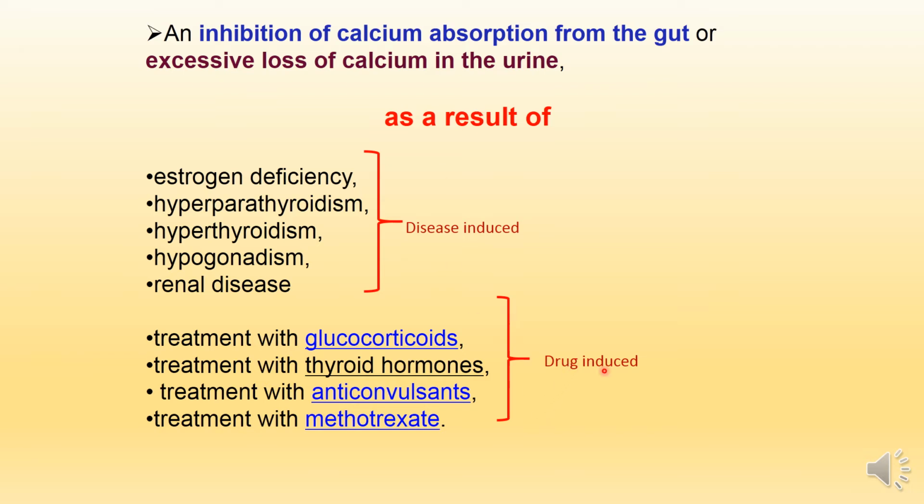While in drug-induced osteoporosis, some drugs cause osteoporosis, like treatment with glucocorticoids, thyroid hormones, anticonvulsants, or methotrexate. These drugs may lead to inhibition of calcium absorption from the intestine and excessive loss of calcium in urine, causing osteoporosis.